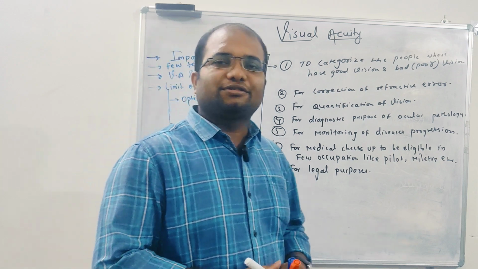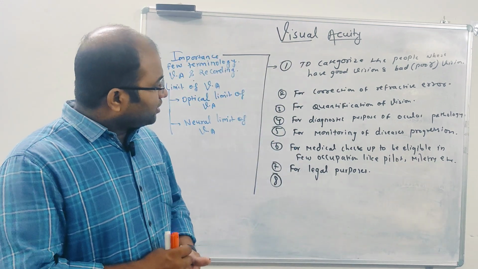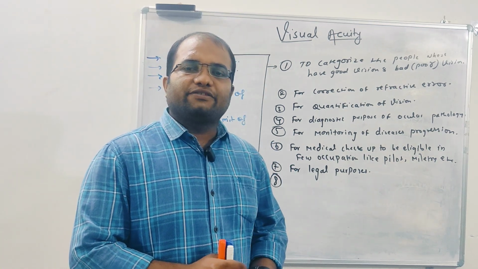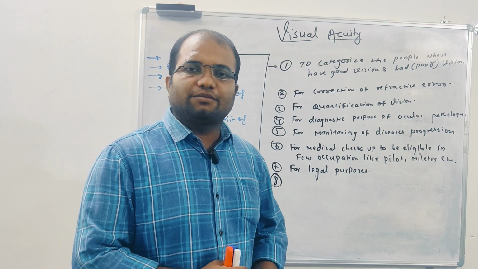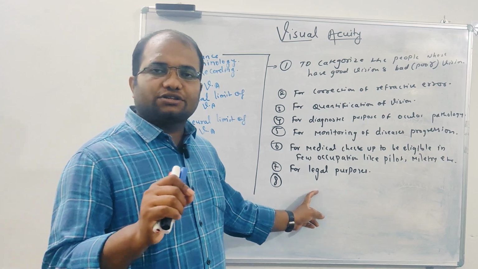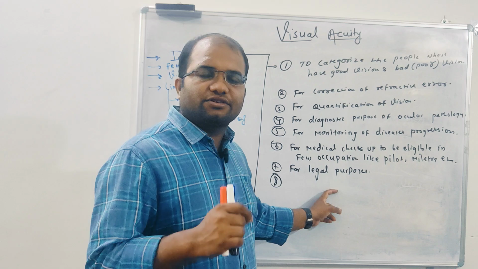Any other uses? Any other importance? Our government has provided some benefits for low vision and blind persons, right? So for that, if you want to categorize someone as a low vision or blind person, you need to check vision first, right?